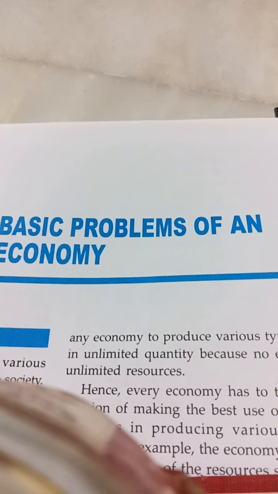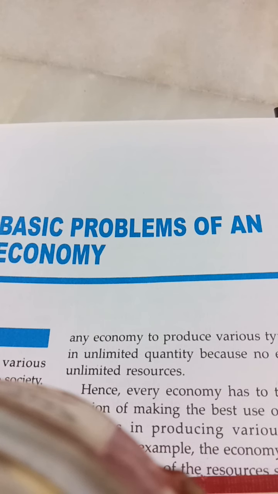See, capital goods are those goods which are like tools, implements, machinery, factories, money also. Tools, equipments, implements, machinery, factories, money. These are all capital goods which are used to produce other goods. That is why capital goods. And consumer goods are the final goods which are consumed directly by the final consumers.